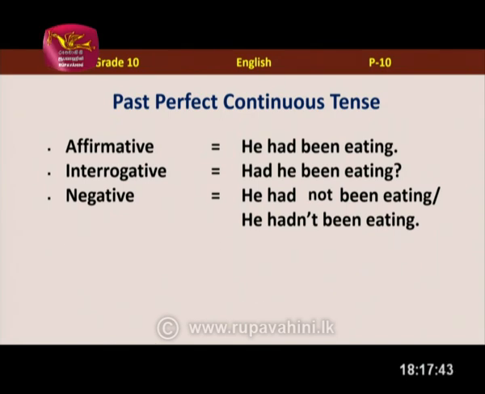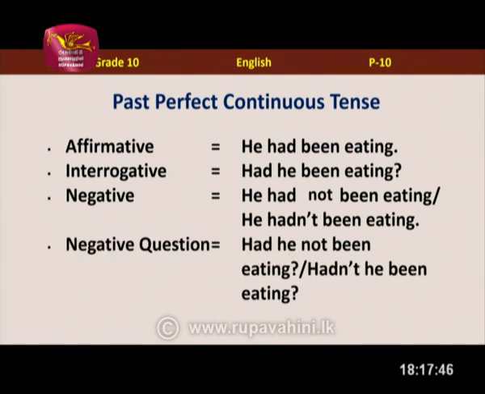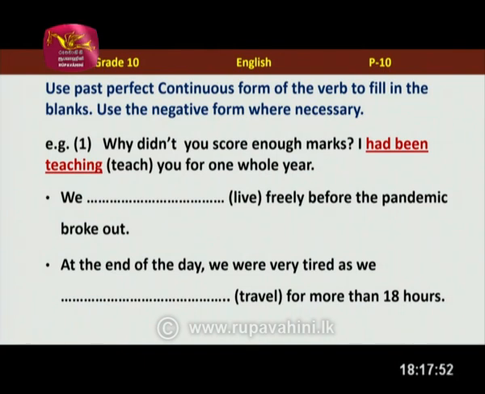Yes, use the contradiction form. Then the negative question we can say had he not been eating or hadn't he been eating. So we'll do another exercise with our children, shall we? All right. Okay. There's a small task again. Oh yes.